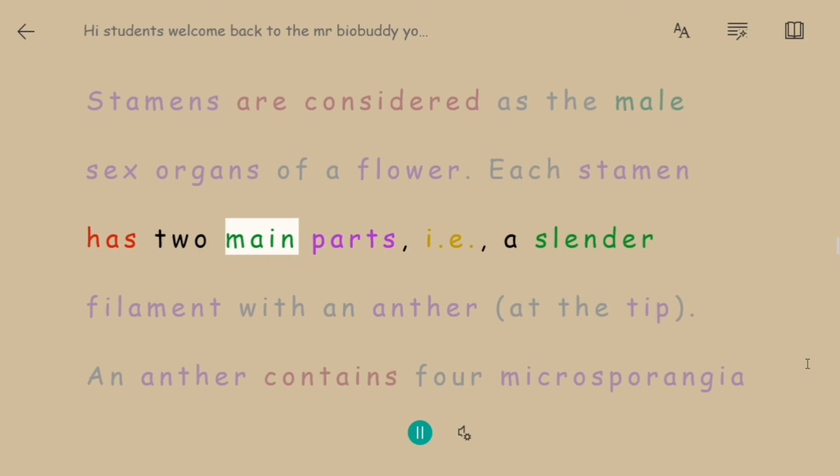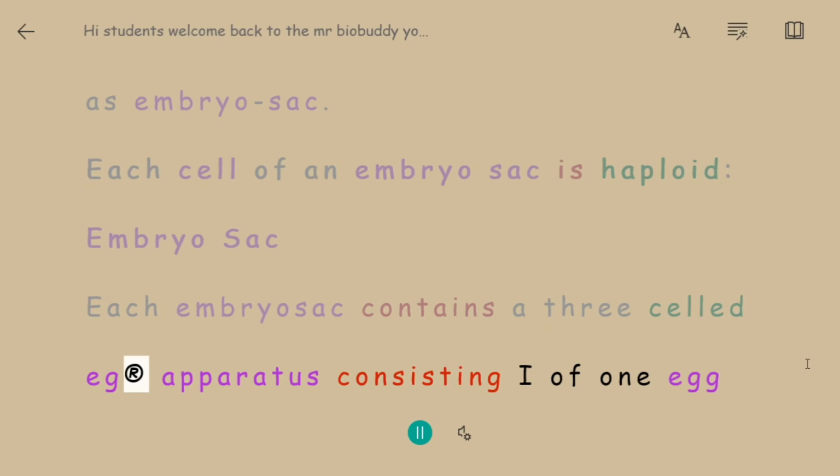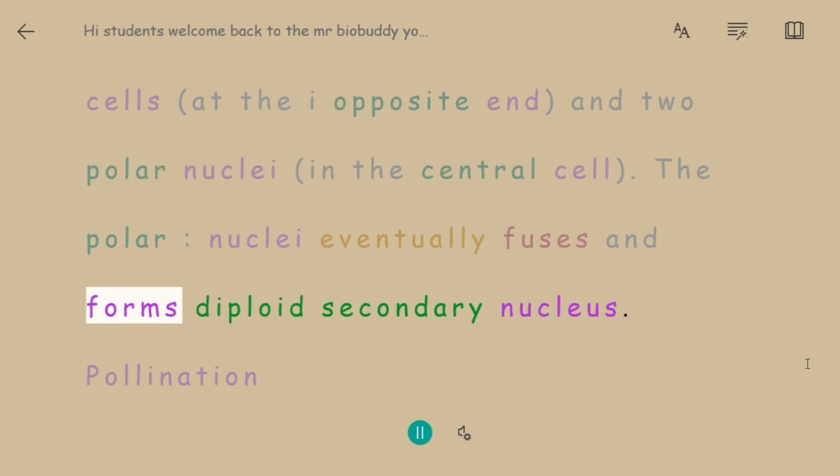Embryo sac. Each embryo sac contains a 3-celled egg apparatus consisting of 1 egg cell and 2 synergids, 3 antipodal cells at the opposite end and 2 polar nuclei in the central cell. The polar nuclei eventually fuse and form a diploid secondary nucleus. Pollination. Pollen grains after dispersal from the anthers are carried by various ways such as wind, water, or by various other agencies to the stigma of the pistil.